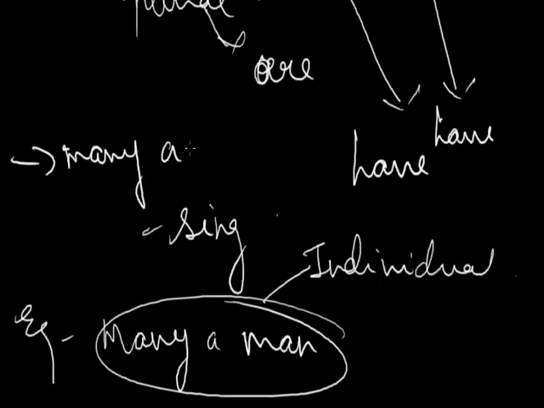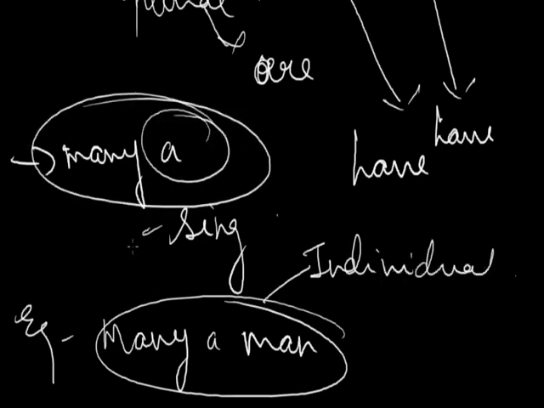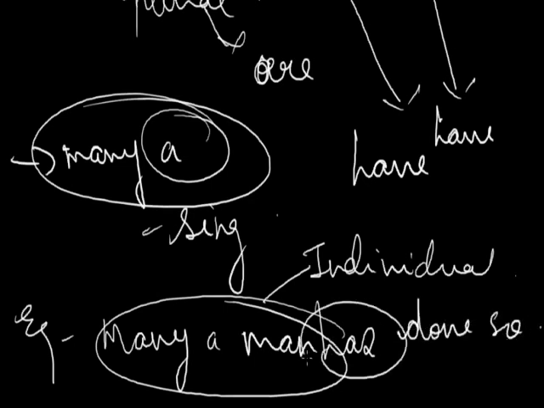If we are writing "many a man has done so", then has is singular. Or the other example, many a man does not know his own good deed. Again, the verb here is singular.